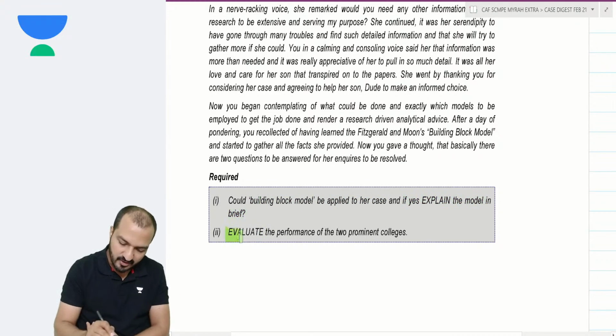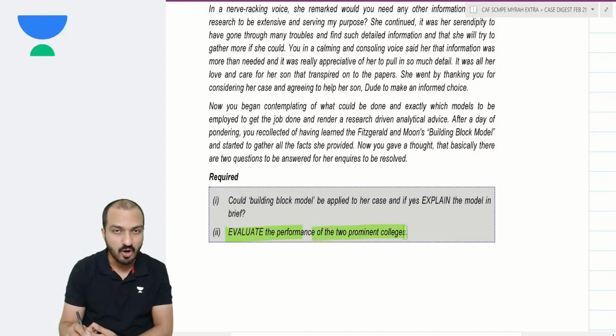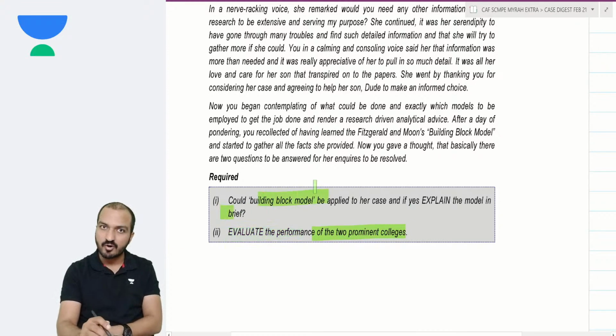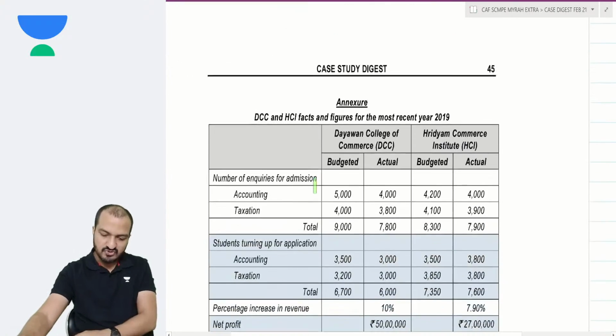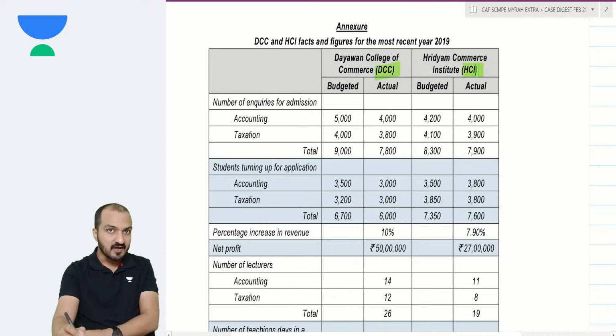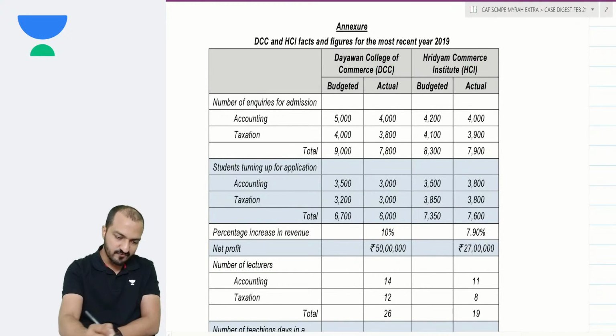And then evaluate performance of the two prominent colleges. Now you evaluate these two colleges based on the building block model. And for that matter, you're also given this annexure. See, this annexure contains the details about both the colleges, DCC and HCI. Let's see what kind of details we have.